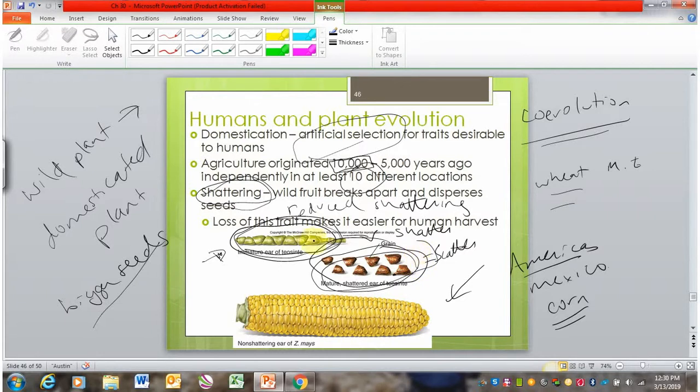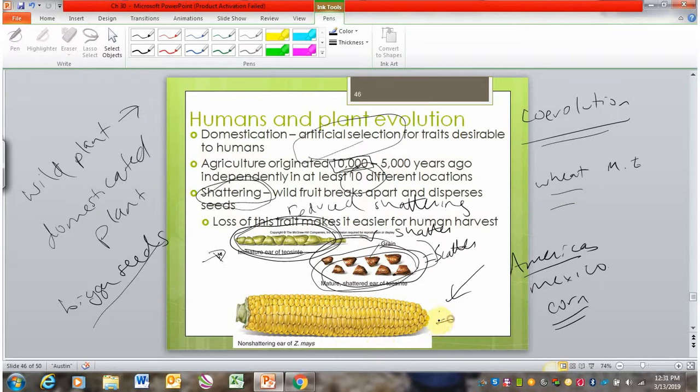And your only other option is to harvest it when it's not ripe, when it hasn't shattered. But again, that's not optimal for nutrition and taste, right? So what humans gradually did over time was they selected for corn that didn't shatter as well. So in the wild, not shattering is a bad trait, but for humans, it's a good trait because it holds the kernels onto the cob, and the human can later take the kernels off whenever they're ready to.